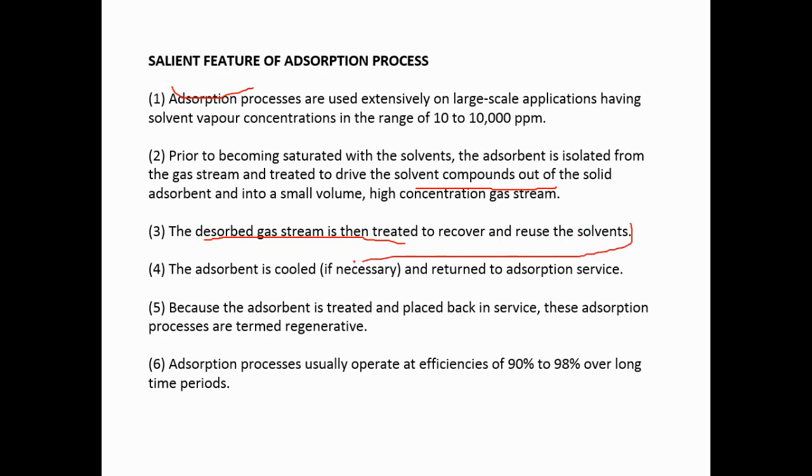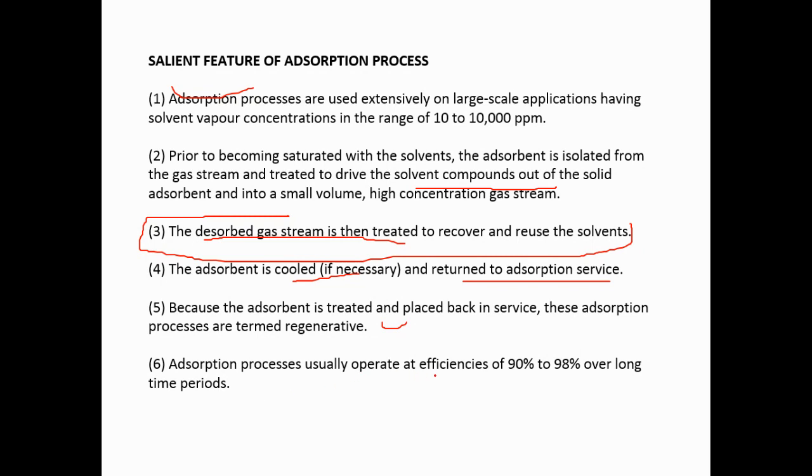This is only in case of physical adsorption, where we can just reverse the adsorb process and use the adsorption material. For reuse, we have to cool down the material again. Because the adsorption treatment takes place on the surface, the process is regenerative. This is in case of only physical adsorption, not chemical adsorption. We can regenerate and use it again and again.